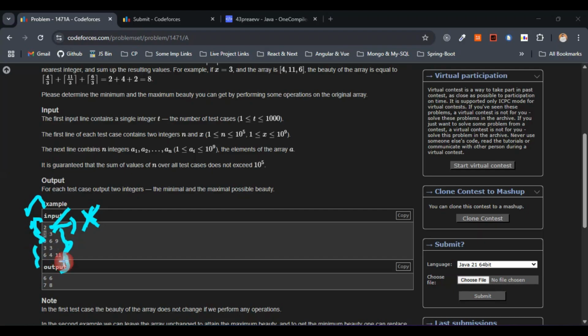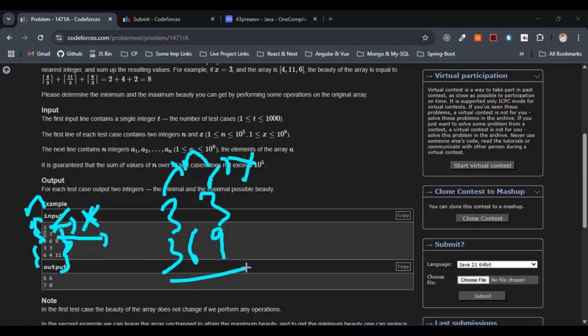3 3 6 4 11. We are considering the first input here: 3 3, then 3 6 9. The first line is 3 3, where this is n and this is x. N is the number of elements, and you can clearly see three elements, 3 6 9, within the array. And what is x? We are given an array of integers and a value x. So the array is 3 6 9 and the value x is 3 here.